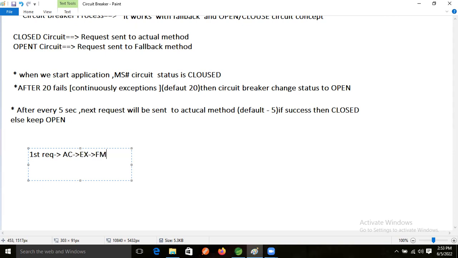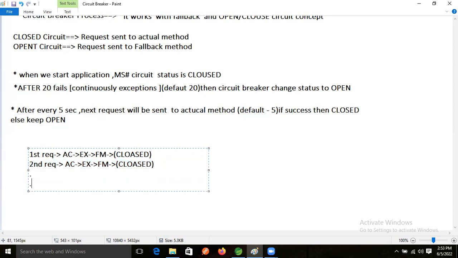Correct. But still the status will be closed only, until 20 exceptions. Still the status is closed only, right? So same, just assume the second request also came, but still the status will be closed. Like this, until here 19.